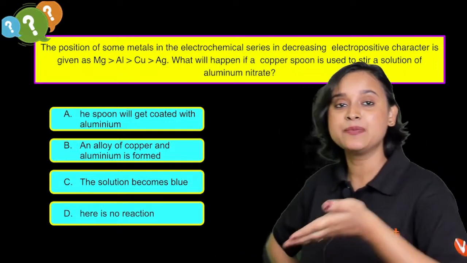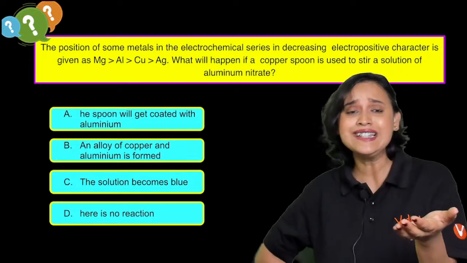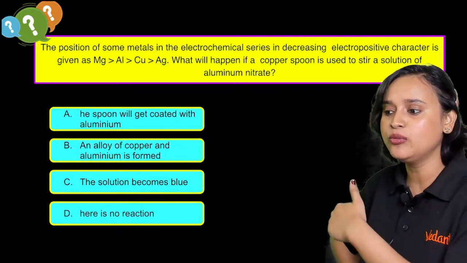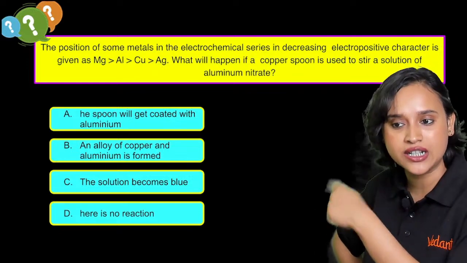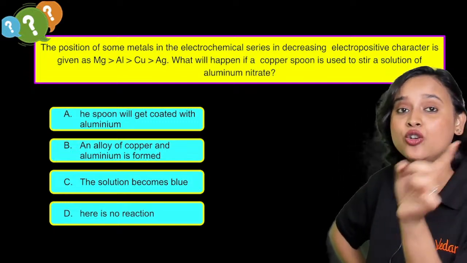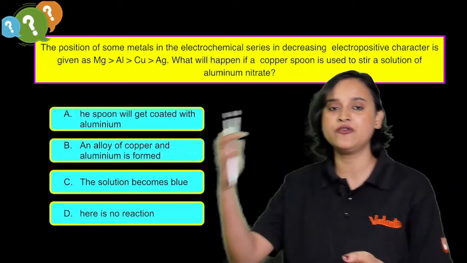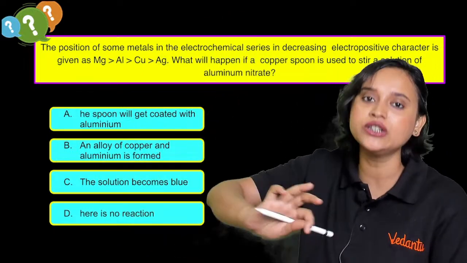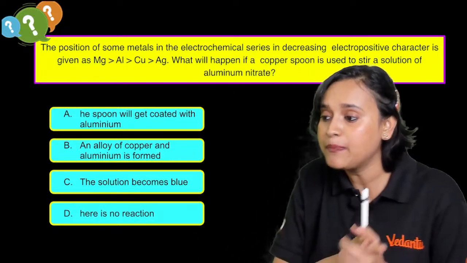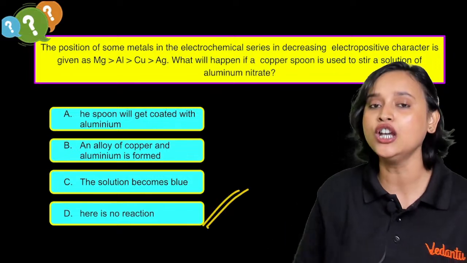Guys, as per this series, you can see that aluminium has more electropositive character than copper, so aluminium is more reactive than copper. So if you dip a copper spoon, there will be no reaction because copper will not be able to replace aluminium. Is that right, everyone? So here there will be no reaction.